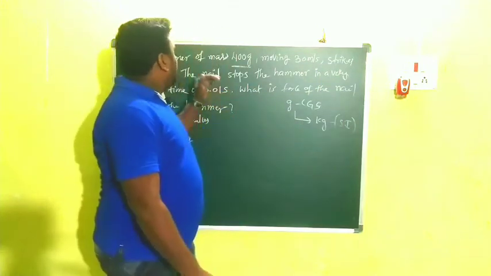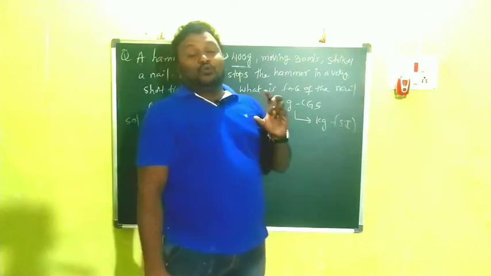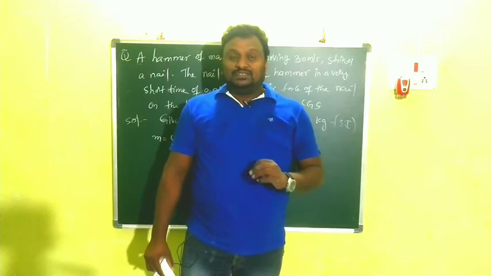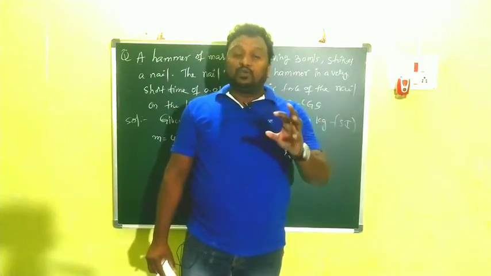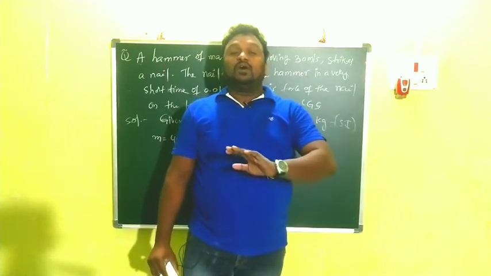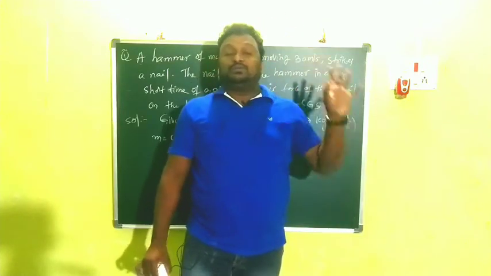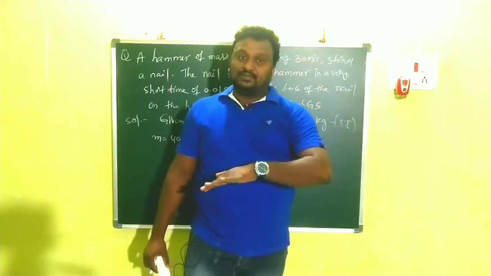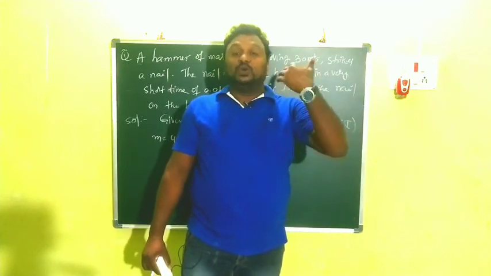And 400 grams, gram is the CGS unit. That means when we have different types of units, we have to convert them all into one system, either CGS or SI. Now I am going to change the grams into kilograms.